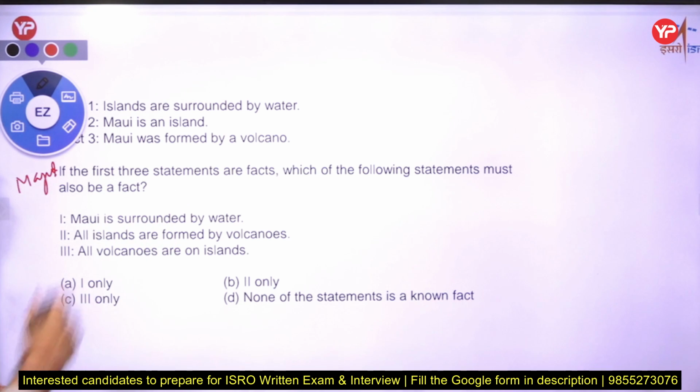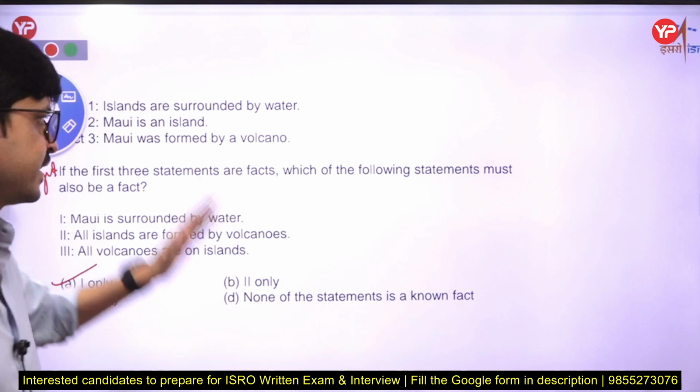Molly is surrounded by water. Okay. All islands are formed by volcano. Wrong. All volcanoes are on island. That is also wrong. So our answer is 1. So we have to just read the facts. What facts we have?